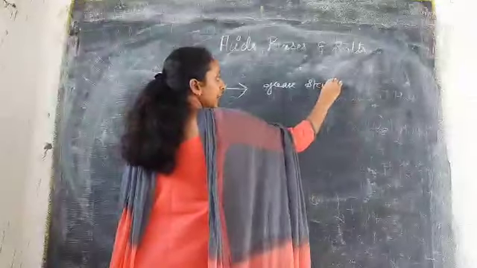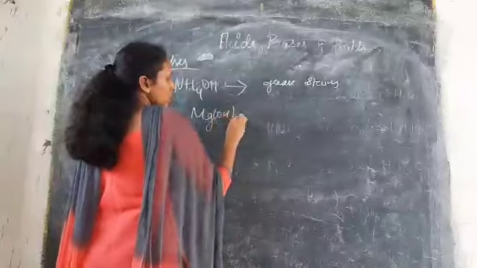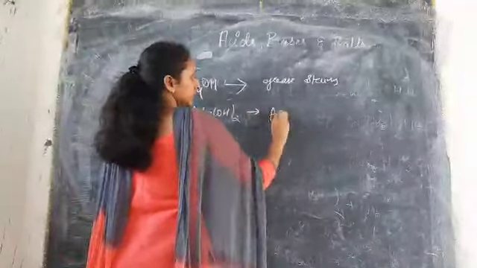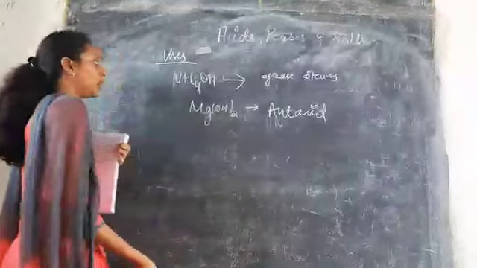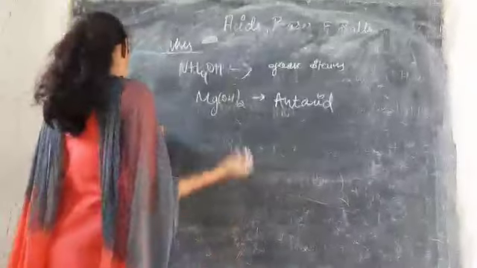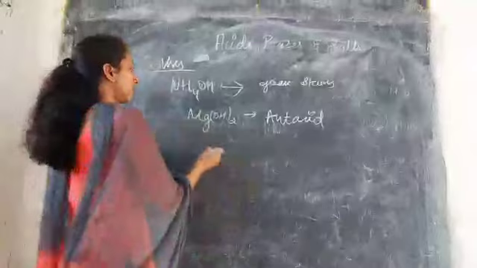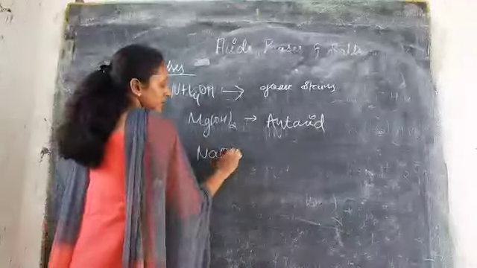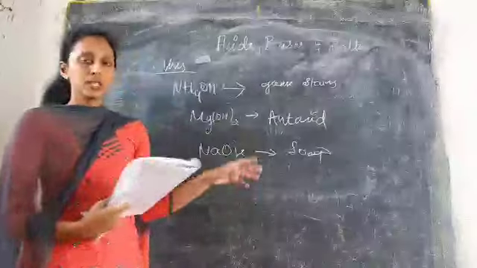Likewise, magnesium hydroxide is used as an antacid. An antacid is nothing but something used for gastric problems. Aluminium hydroxide is used as a foaming agent, and sodium hydroxide is used for soap. These are some of the uses of bases.